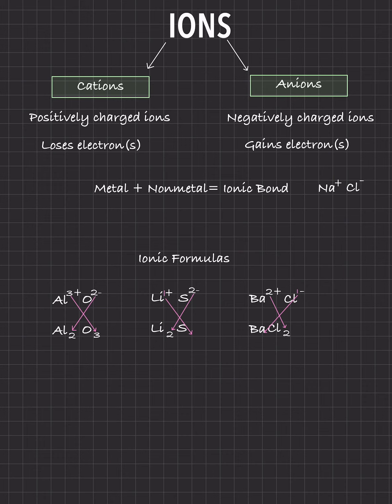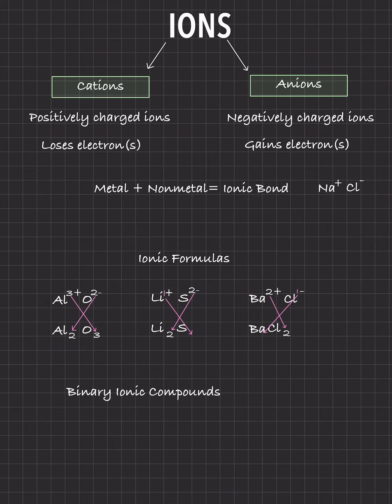When you crisscross over, because again, we don't usually write the 1 in chemistry. Then sulfur has 2, so that's going to go over to lithium. Barium has 2 and chlorine has 1, so barium's 2 is going to go to the chlorine, and that's going to be Cl2. So again, you crisscross your charges, and that's going to give you your ionic formula.